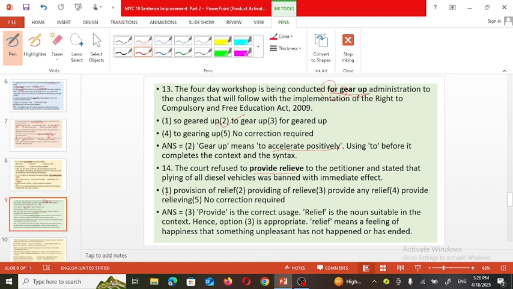Now let's see the options. "Provision of relief" won't be there. "Providing of relief" after "to" won't be there either. So the second option won't be there. "To provide any relief" can be used here. Let's see the next option, "provide relieving." It won't be there. So the third one is the correct answer, "to provide any relief to the petitioner." That makes the sentence grammatically correct.